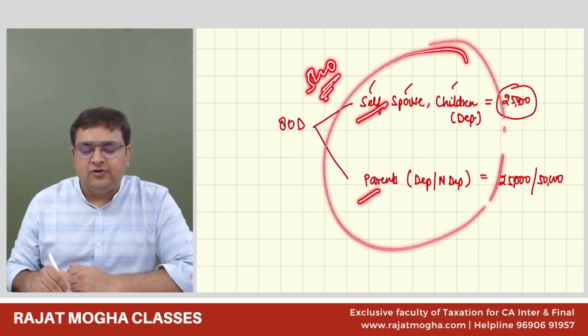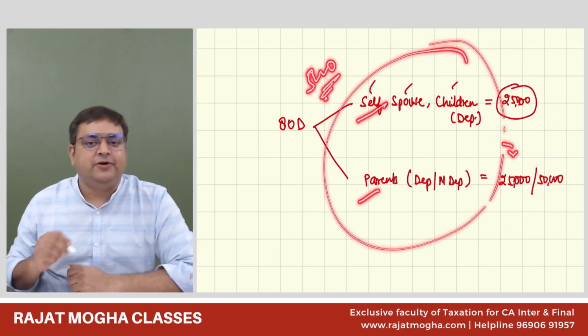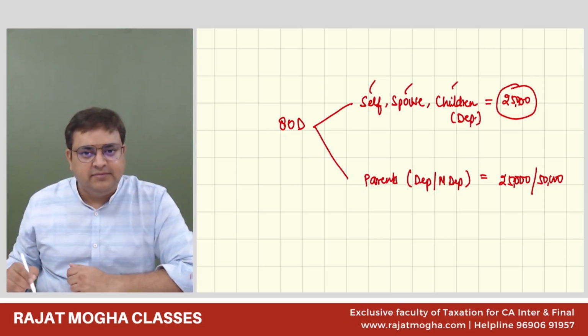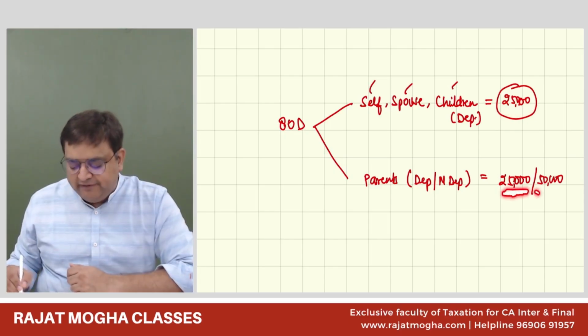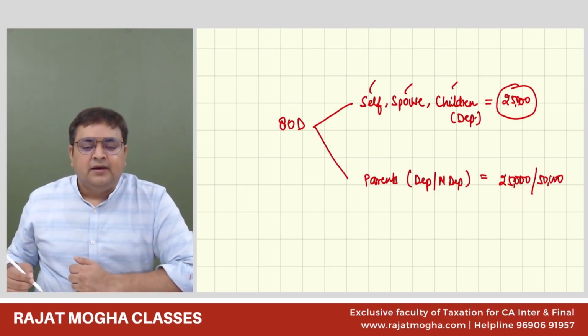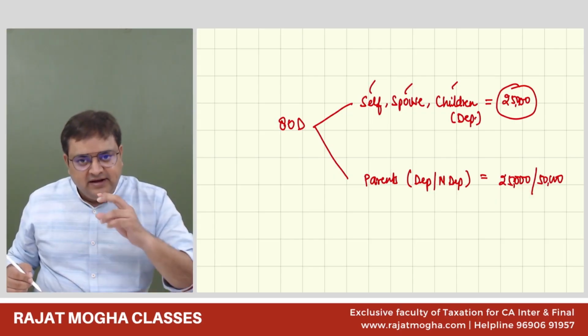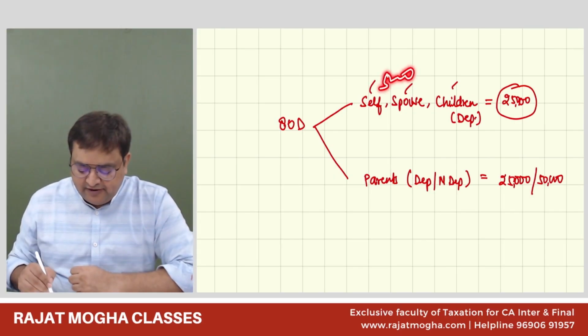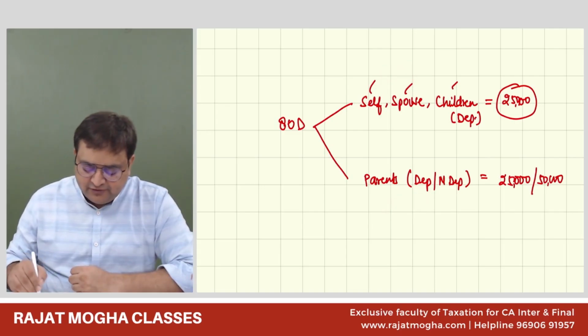And 5,000 is not an extra limit. It is within this limit only, because you cannot exceed the overall limit anyway. Here you cannot go beyond 25 or 50 as the case may be, as the case may be meaning senior citizen. But yes, there is an internal limit of 5,000 rupees for preventive health checkup. Sir, 5,000 for here, 5,000 for here? No. 5,000 for the total.